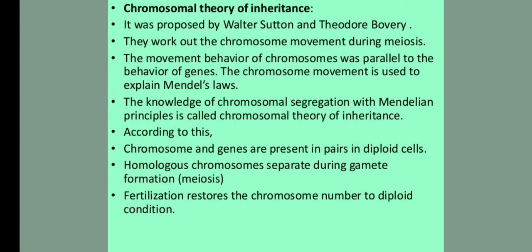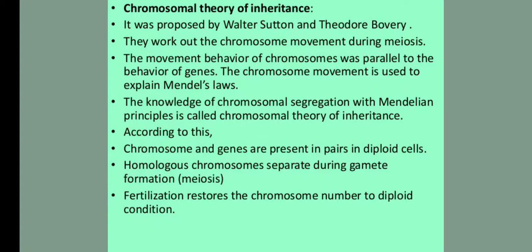This led to the discovery of a structure in the nucleus that appeared to double and divide just before each cell division, and these were called chromosomes. They are present in pairs in diploid cells. Now, Walter Sutton and Theodore Boveri noted that the behavior of chromosomes was parallel to the behavior of genes, and used chromosome movements to explain Mendel's laws.